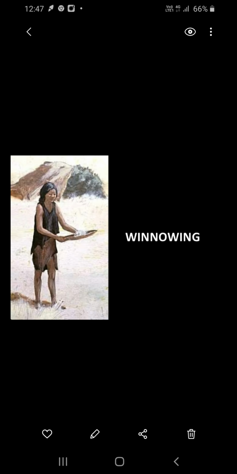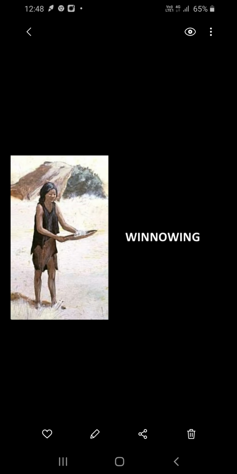Then another one is winnowing. Rice, wheat and other food grains are covered with husk, which cannot be eaten by us. Husk is very light and gets easily blown away by a breeze or wind. The method used for removing husk from grain is called winnowing. This winnowing method is used to remove the husk from grain particles.